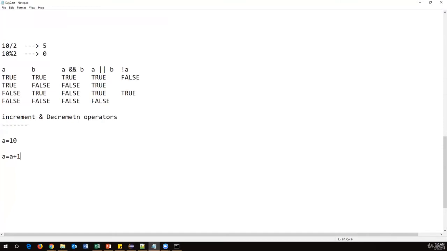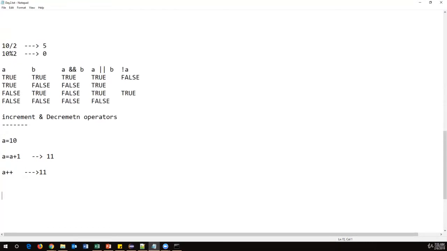Now the value of a becomes 11, because we added 1. The same expression we can write in Java by using the plus plus operator. When I say a plus plus, this also increases the value to 11. This is called the increment operator, and it is exactly the same as the previous one.